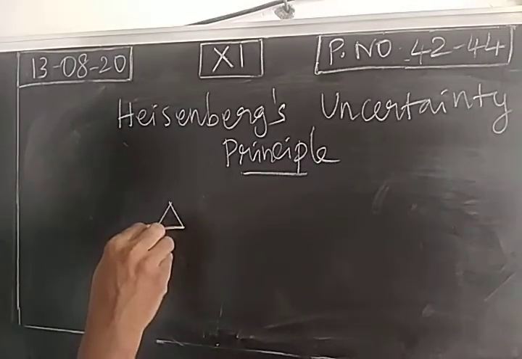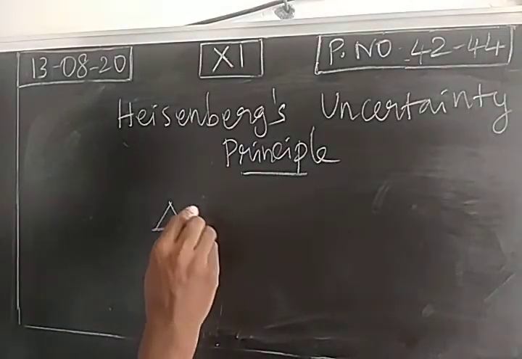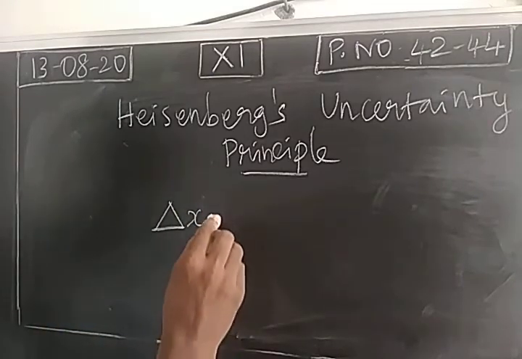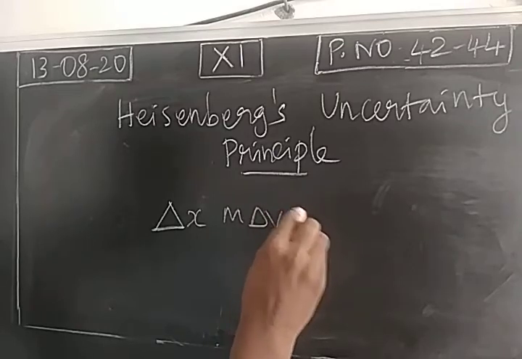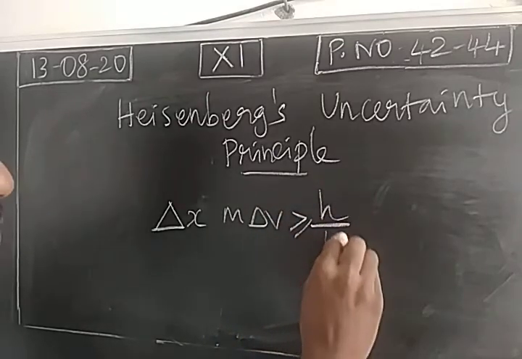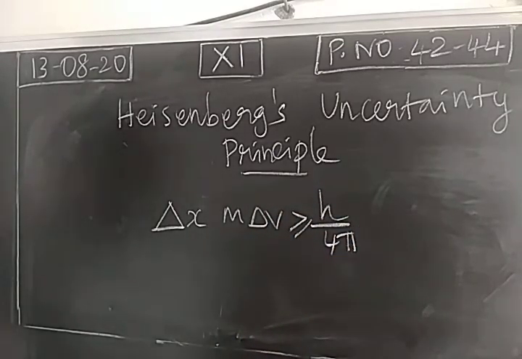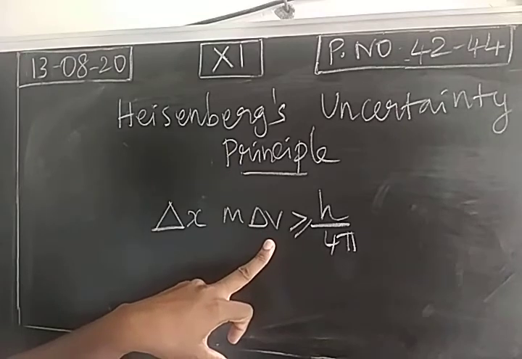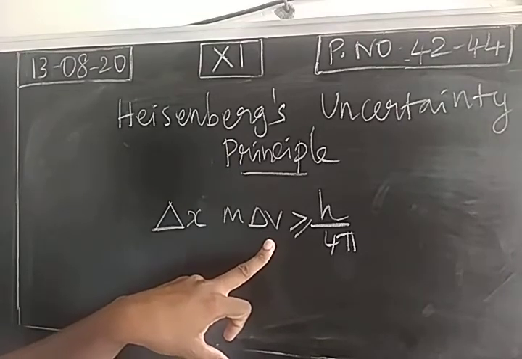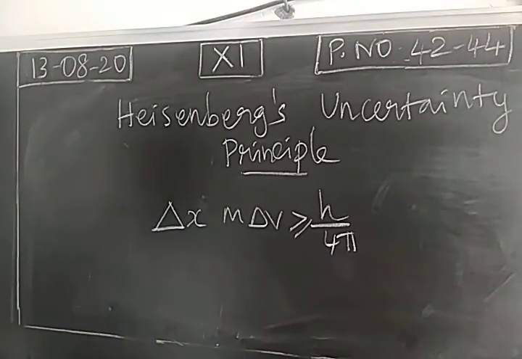Mathematically, the Heisenberg uncertainty principle is denoted as delta x times m delta v greater than or equal to h by 4 pi. For the definition, 2 marks. According to the Heisenberg uncertainty principle, for a micro level particle, finding the position and the velocity simultaneously with accuracy is not possible.